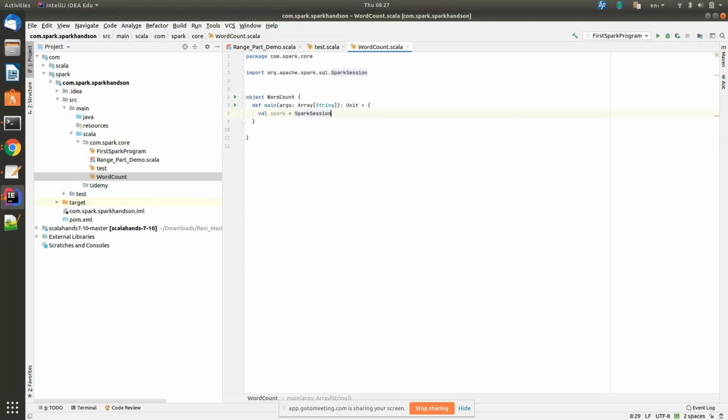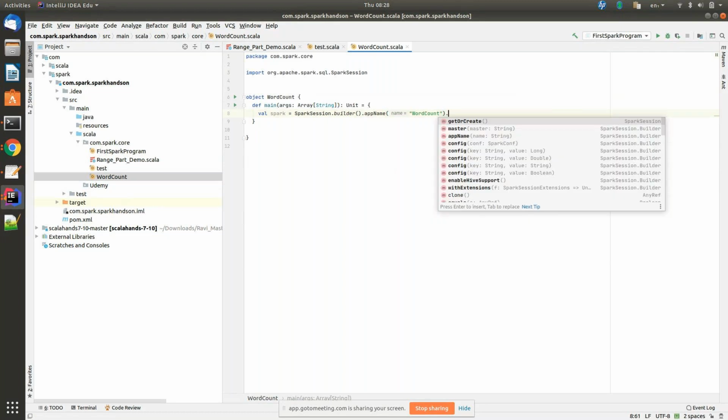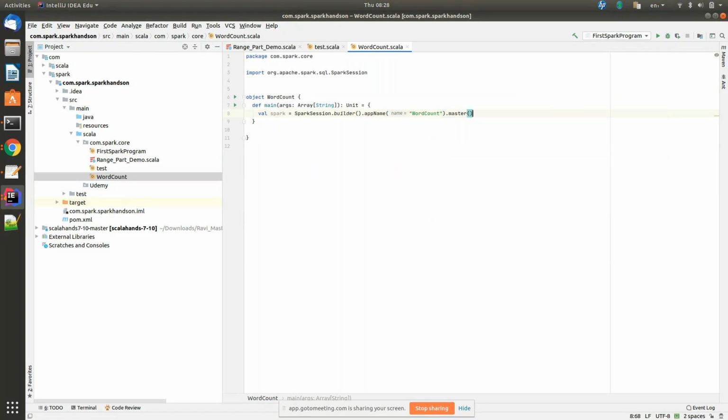SparkSession, very good. Dot builder, dot appName, word count, dot master, you can say local star or something like that.